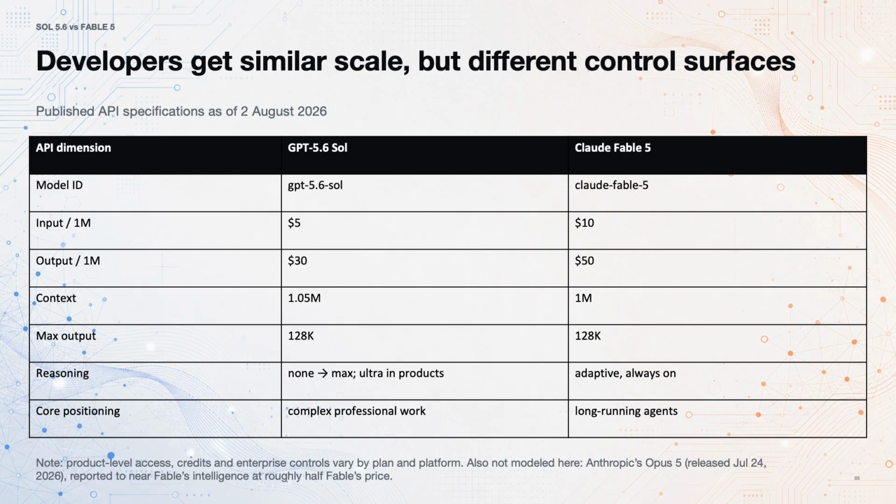One gap in this two-model framing: Anthropic also shipped Claude Opus 5 on July 24, 2026, positioned as coming close to Fable's intelligence at roughly half the price, a real middle option this deck doesn't benchmark. If you're optimizing for cost per unit of quality rather than the absolute ceiling, test it alongside Sol and Fable.